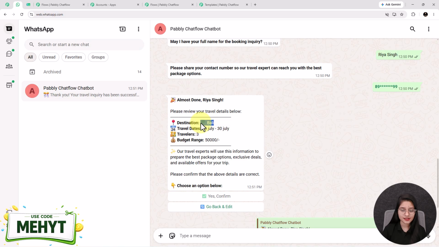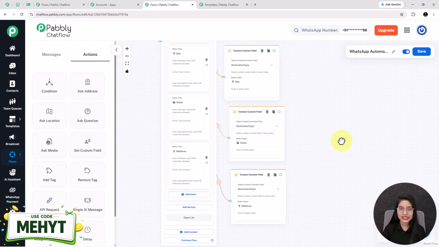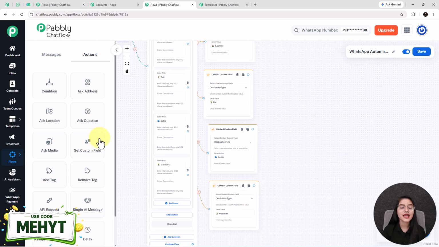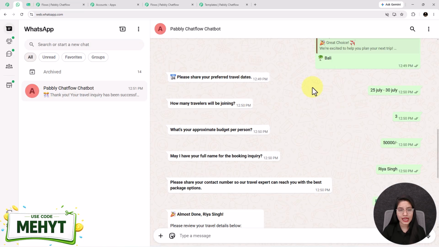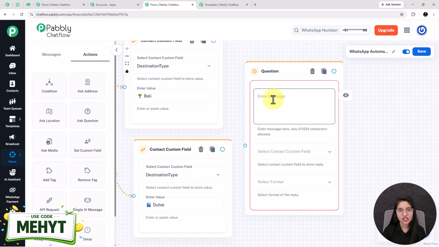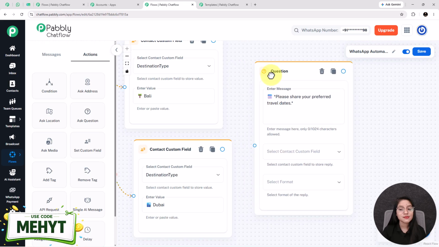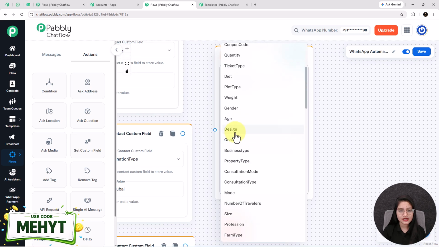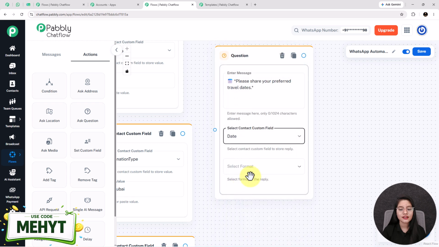Just like this. Now, once the user selects the destination type that they want to book, then the bot starts asking them about their information just like this. So for adding these types of questions, you just have to take this question node and enter the question in this enter message box. Here I have added please share your preferred travel dates. For that, I am selecting the contact custom field as date and the format as any.